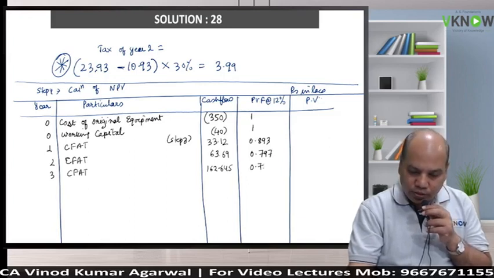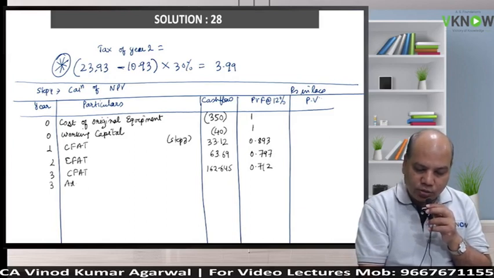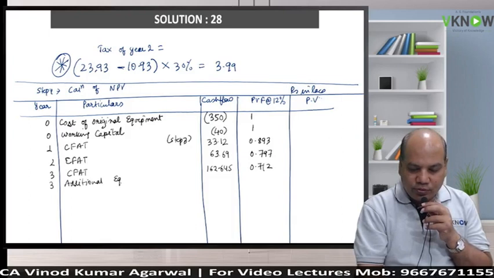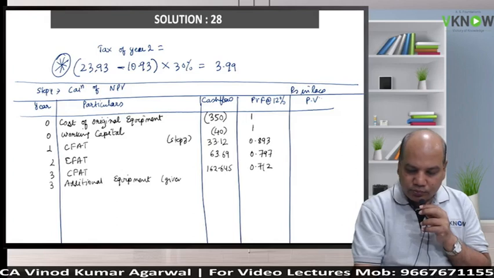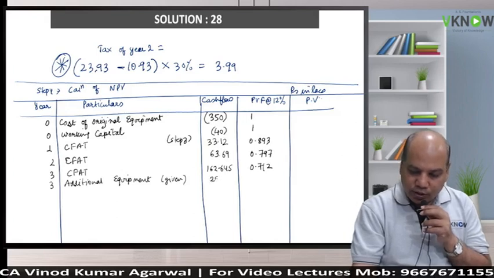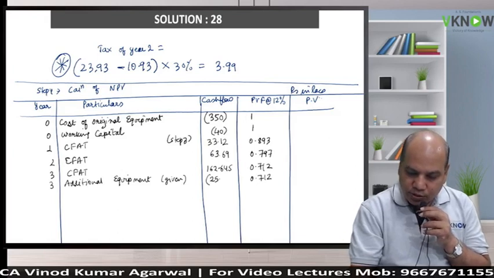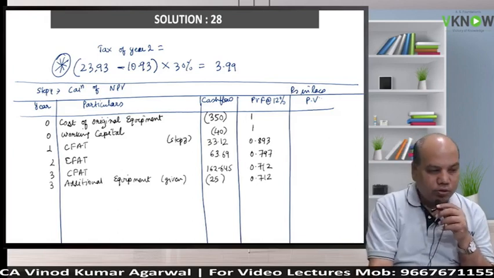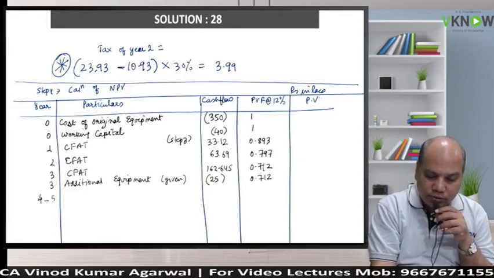0.712. Okay, wait. Third year there is one more cash flow. Additional equipment. Oh my God, some students forgot this. How much is given in the problem? 25 lakh. Factor will be same 0.712. This you write in bracket. There is an outflow. Then you write year 4-5.